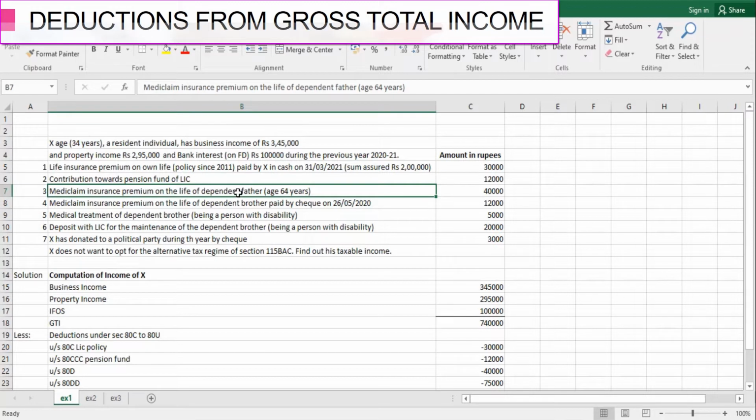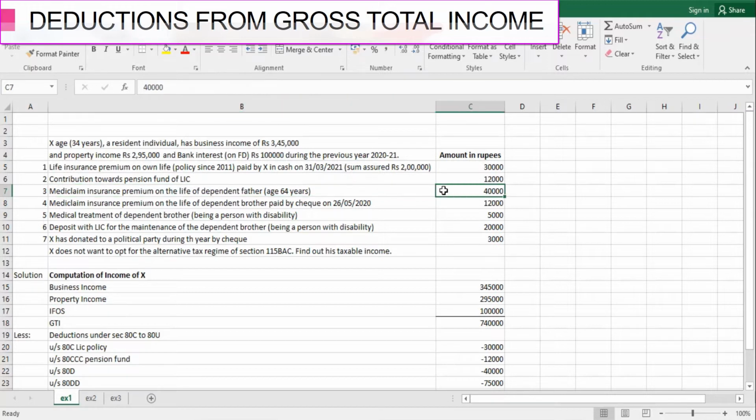Section 80D says that the mediclaim insurance premium can be paid by the assessee for his family or for his parents. When we talk about parents, they may be dependent or independent. So even if the father is independent, he would have claimed the deduction here, right? Next comes the amount: how much is deductible.